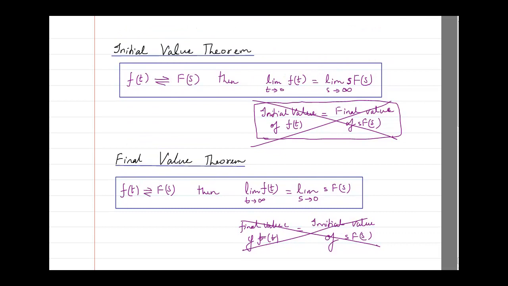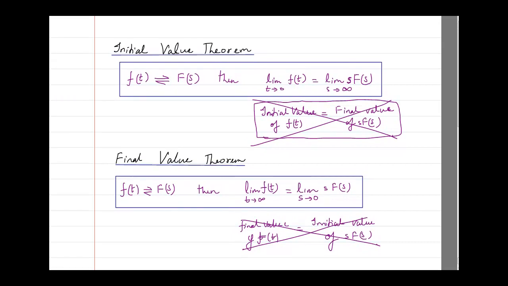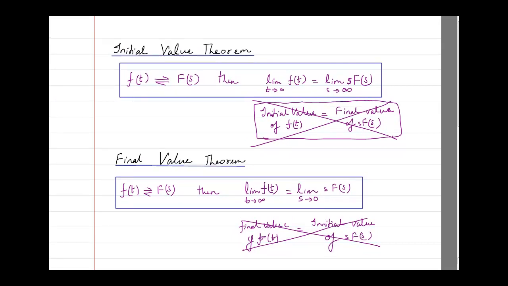Always quote the initial value theorem and the final value theorem. We will look at how we can get problems based on this in the next class, or we'll see soon a problem here.